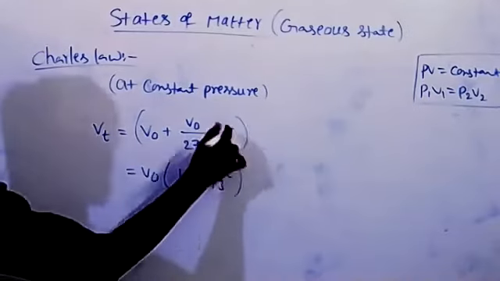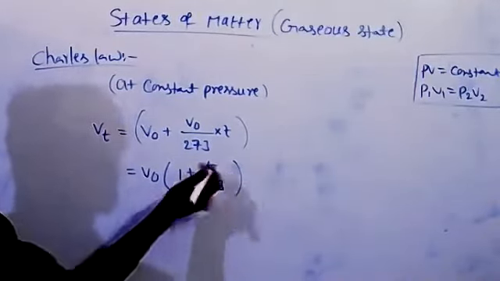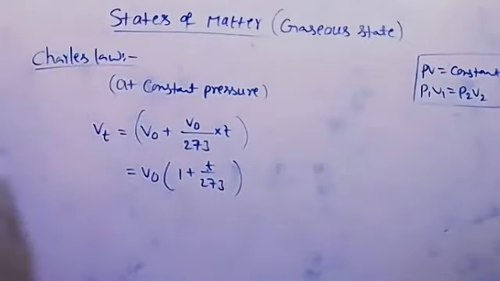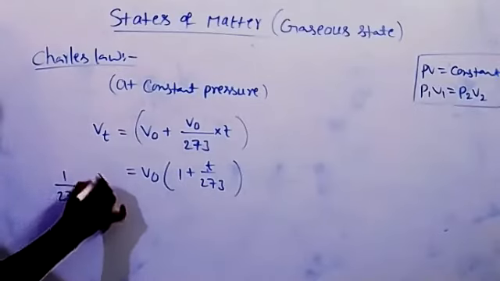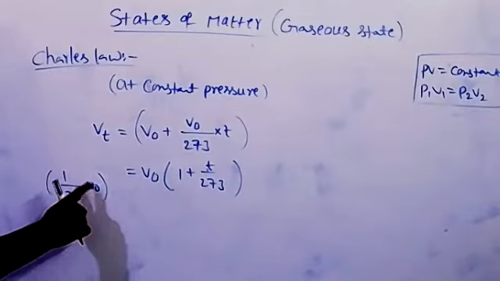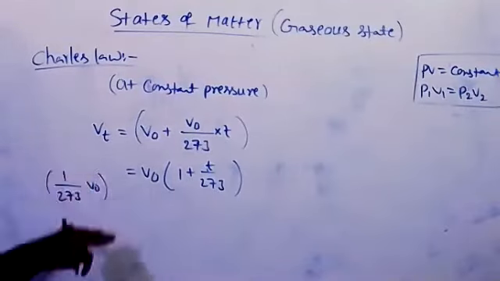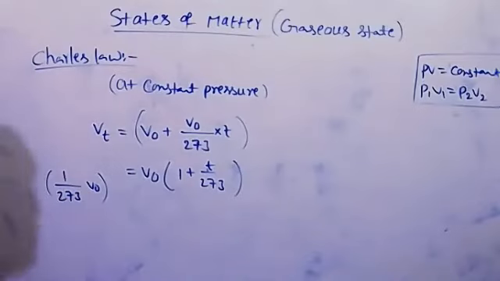Not Vt, just t. So for every temperature increase or decrease, the volume also either increases or decreases by 1 by 273 of its initial volume. If temperature increases, 1 by 273 into V0 times increases. If temperature decreases, the volume of gas also decreases by 1 by 273 into V0 times.